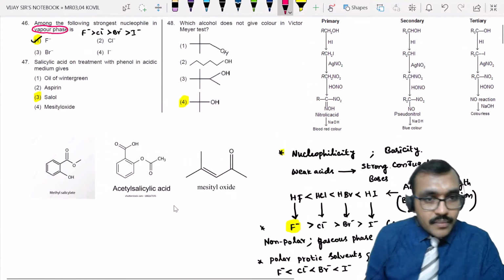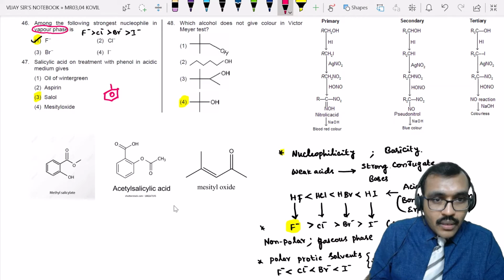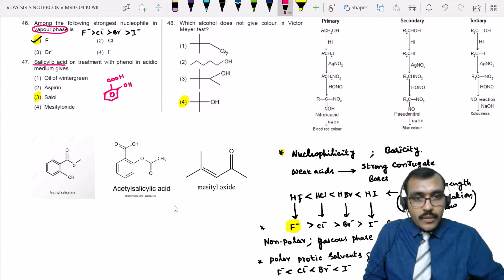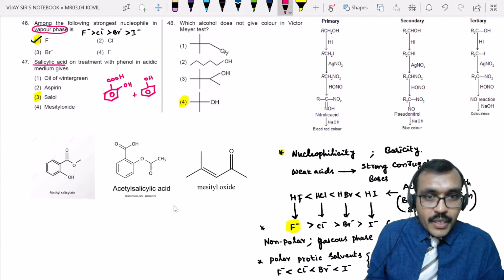Salicylic acid. This is salicylic acid. There must be an OH group and a carboxylic acid group. We call this salicylic acid. This was allowed to react with phenol in acidic medium.